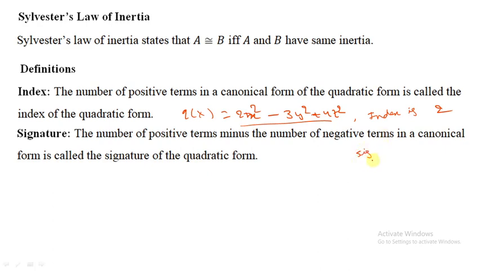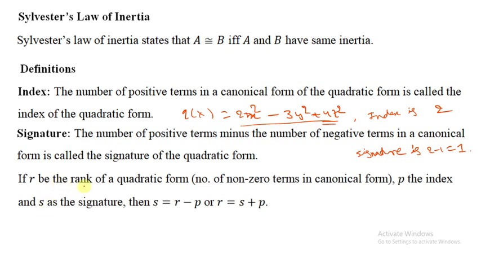Signature means the difference between the number of positive terms and the number of negative terms. So the signature for this quadratic equation is the number of positive terms minus the number of negative terms. The number of positive terms is 2, the number of negative terms is 1. 2 minus 1 is 1.